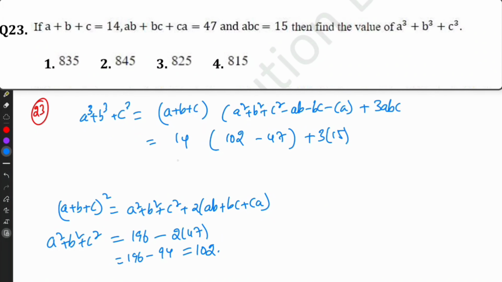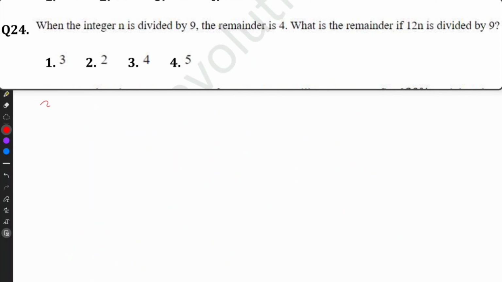Substitute the value here. So we will get 14 into 55 plus 45, that equal to 770 plus 45, that equal to 815. Question number 24.